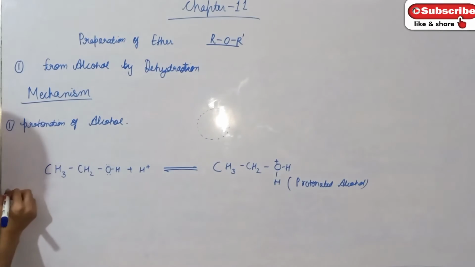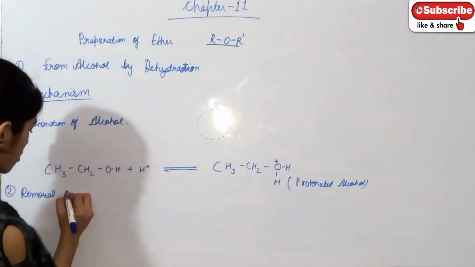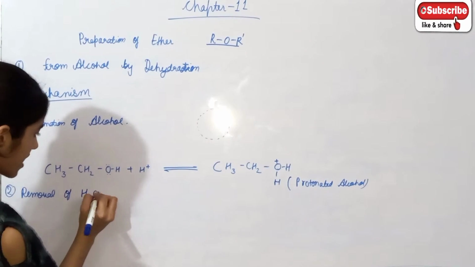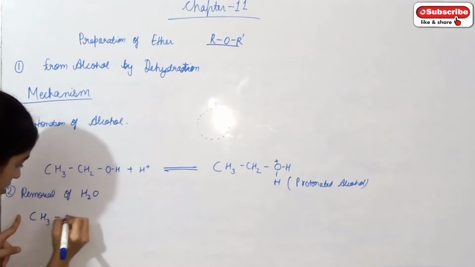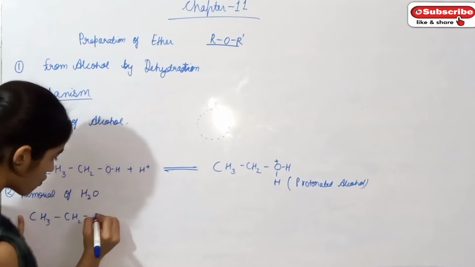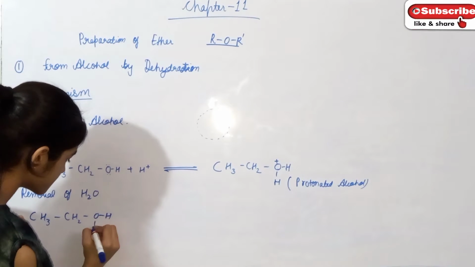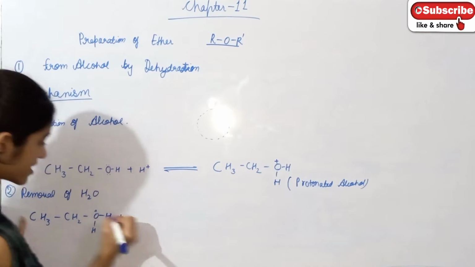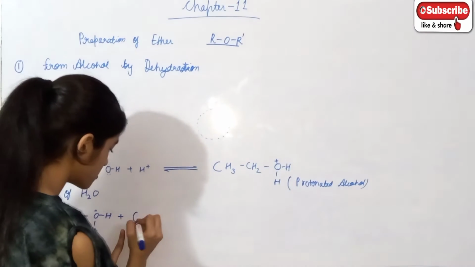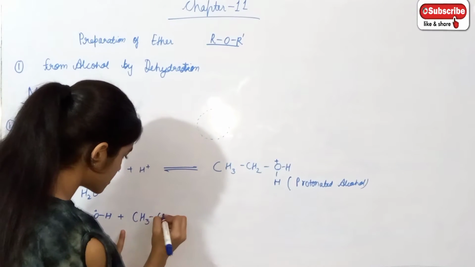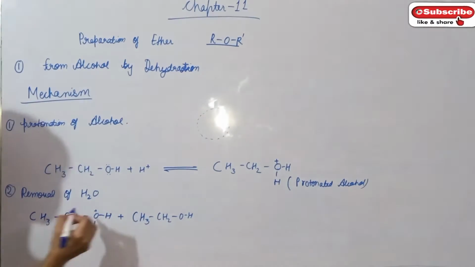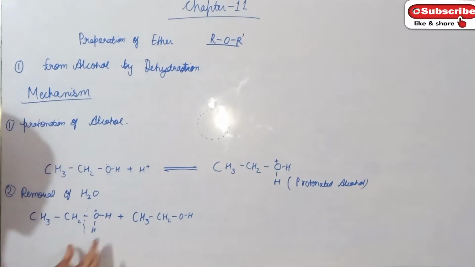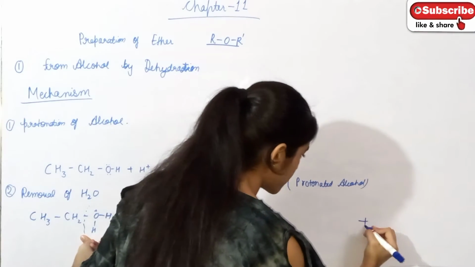Now the second step is removal of water molecule from alcohol. So this is protonated alcohol, CH3CH2OH. When it is treated with alcohol again, CH3CH2OH, this is removed as water. You know water can be removed out.